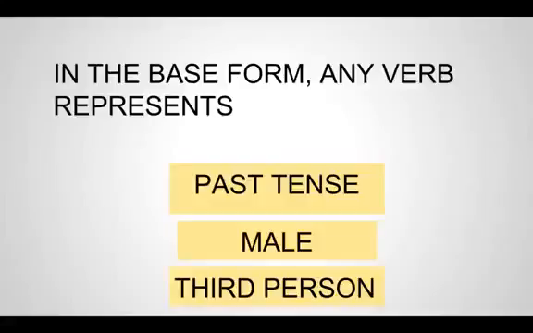So for any verb, if you say zahaba, he went, it gives the information that the action was done in the past tense, by a male, and we are talking about a third person. This huwa we don't write, because it is part of the verb and it is hidden. That is why it is called mustatir.